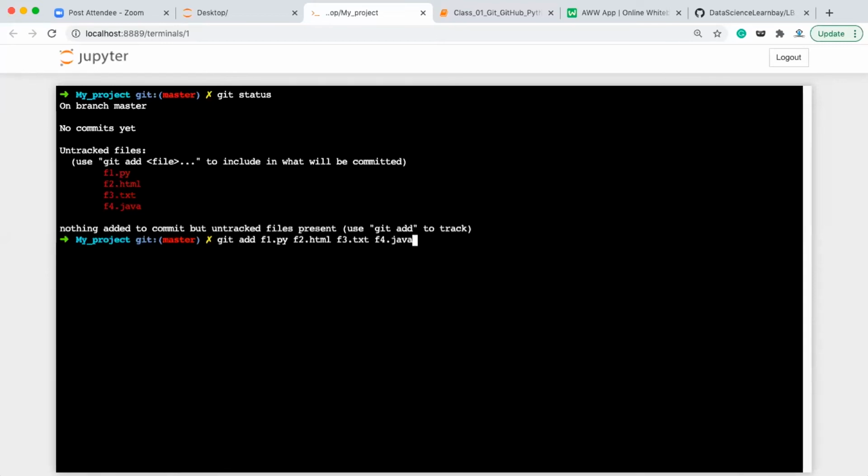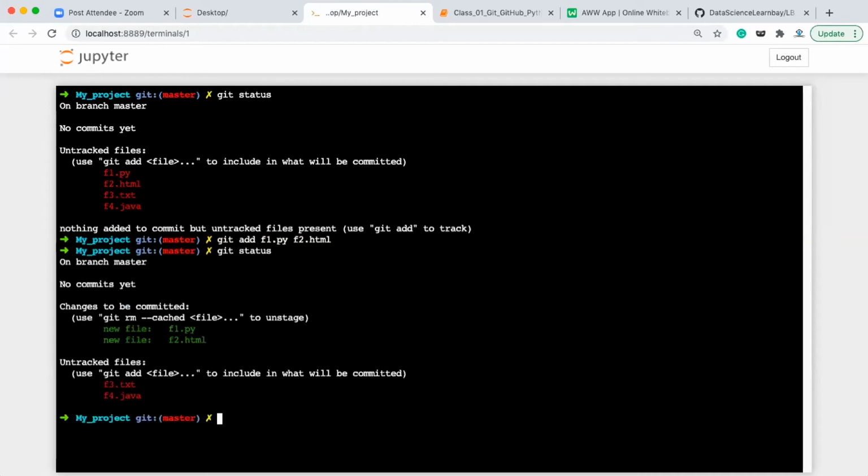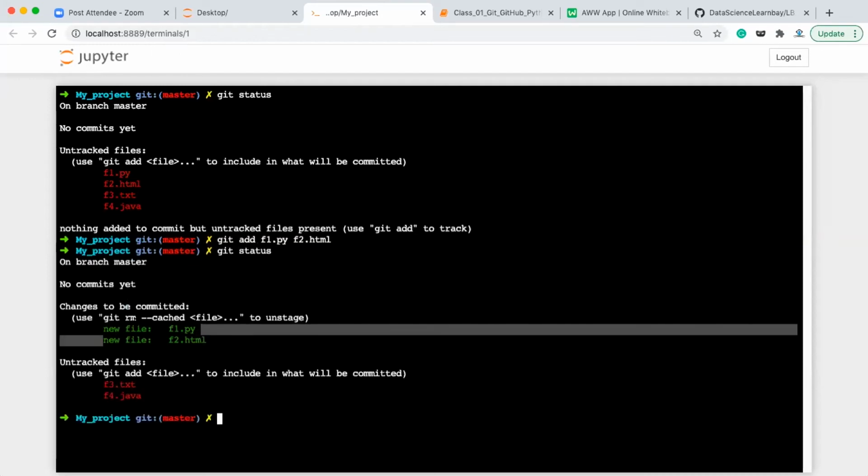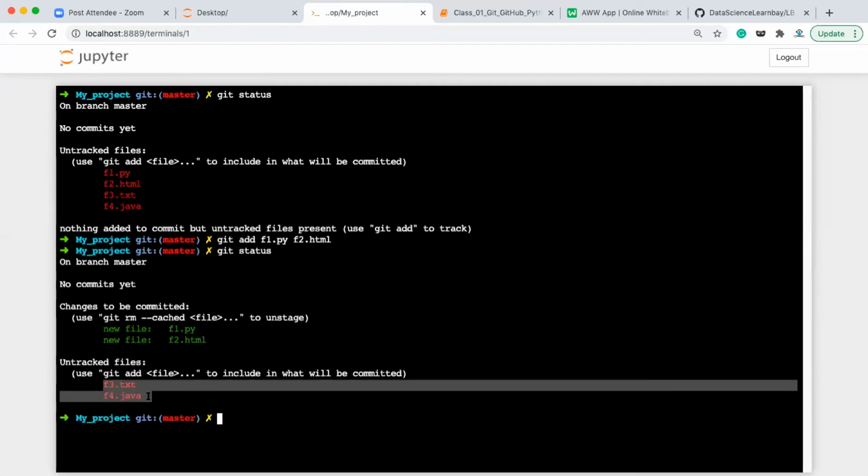Okay, fine. You can do it one way, whichever files you like. So if you want to add only specific files, you can write only those. Only two files will be added to the staging area, and the rest will remain in the untracked status. So press enter, and now if you check git status, you will see that these two files are in the staging area, in green color, and these two files are under the untracked status.